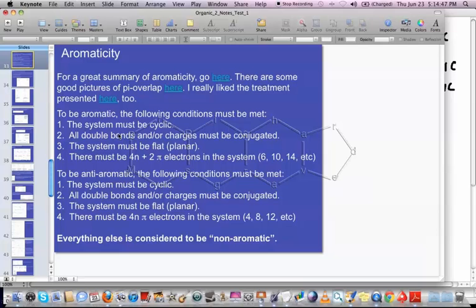The system must be cyclic. All double bonds and/or charges must be conjugated, that is, they must be alternating with single bonds usually. The system must be flat or planar, and there must be 4n plus 2 pi electrons in the system. To be anti-aromatic, it's the same conditions, except there must be 4n pi electrons in the system. And remember, everything else is considered to be non-aromatic.